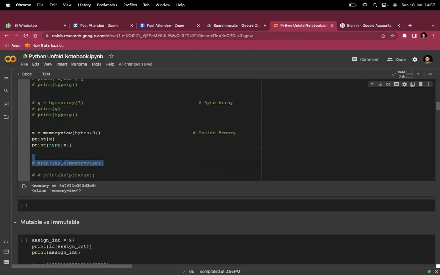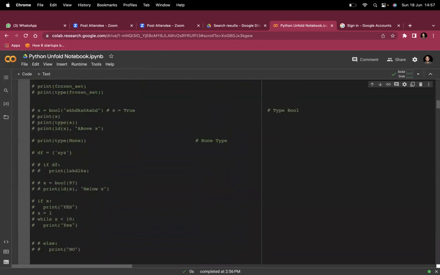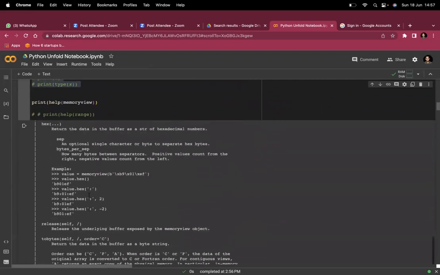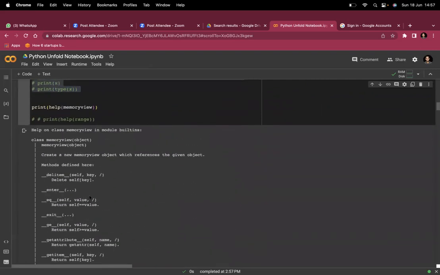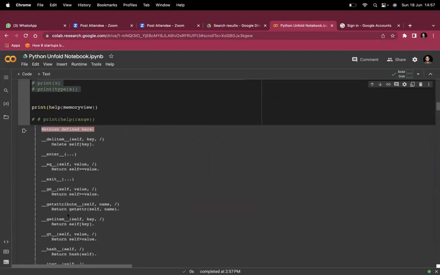One more thing in Python you can use, if you don't know: if you use this help function on memoryview, you can see all of those things this function is offering. You can see, if I show you all the classes and all. Look, you can see the class is memoryview, and inside the class these are methods, which means functions. You can use the enter function, eq, exit, ge.